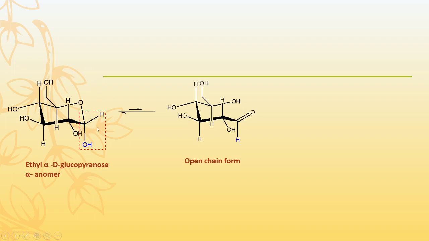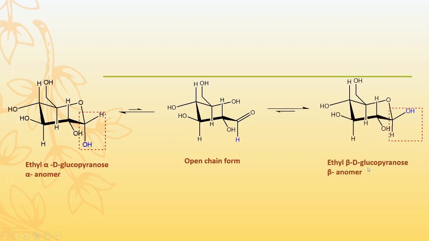Therefore this is called the alpha anomer. The name for the structure is ethyl alpha-D-glucopyranose. So this is the open chain form and this is the alpha anomer.